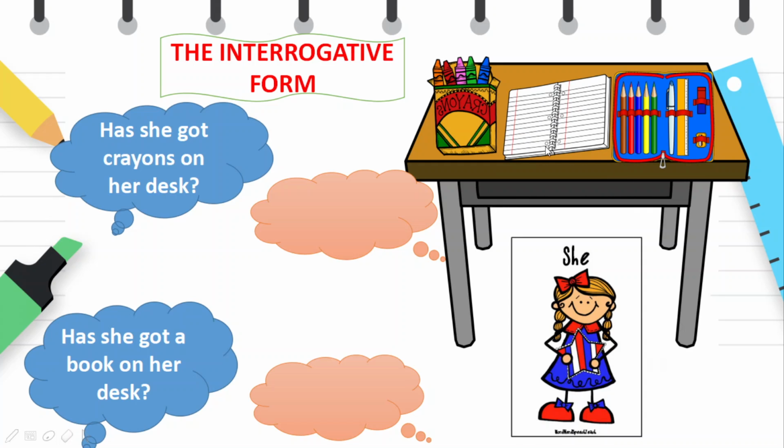She has got a notebook, a pencil case, and some crayons on her desk. Has she got crayons on her desk? Yes, she has. Has she got a book on her desk? No, she hasn't. Good job.